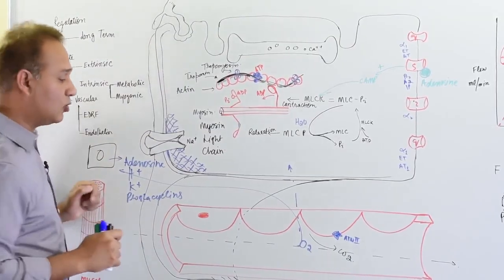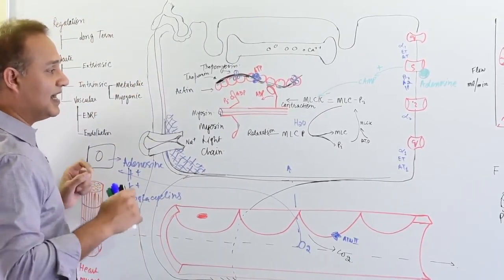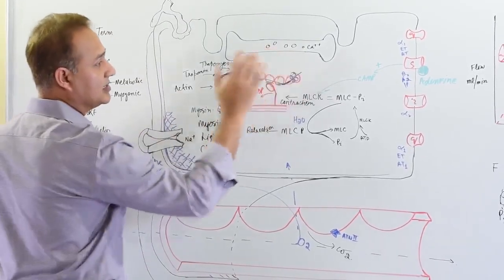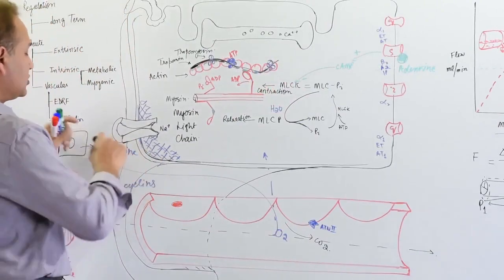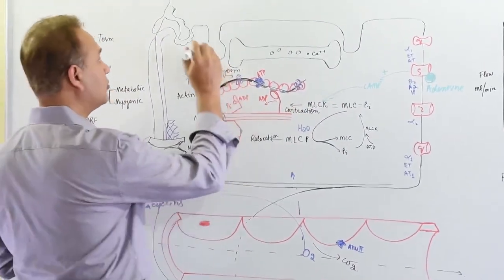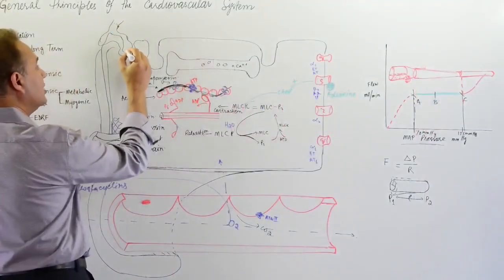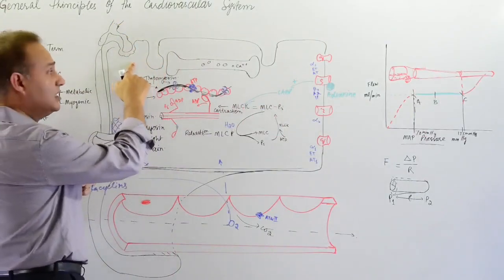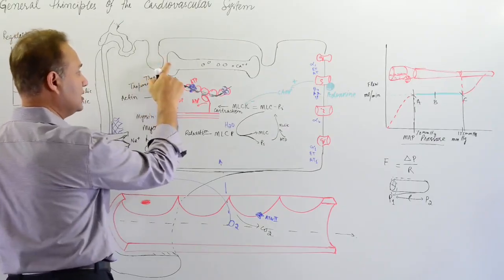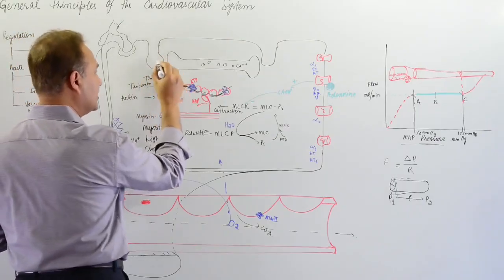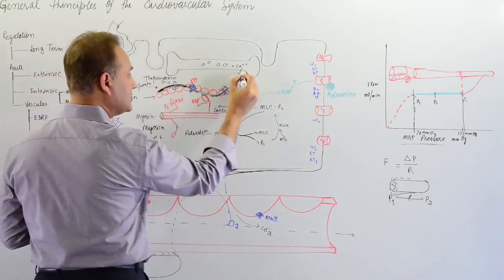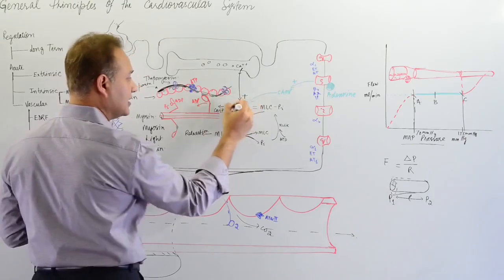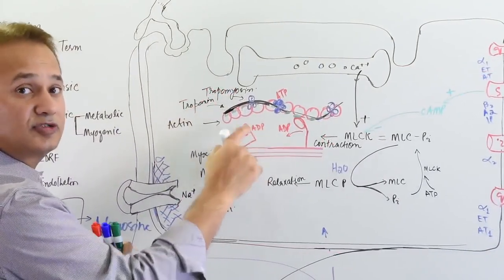Now let's also talk about one more metabolic system here that has an interesting action, and that is calcium. Calcium is not directly affected by this, but we know that when there is a nerve impulse, so let's say this is a nerve, that causes the neuromuscular junction to have the excitation here, that would end up causing the T tubules to be connected to this triad, and ultimately calcium will be released. Calcium acts on the MLCK and activates it, and that would mean that the muscle would contract more.